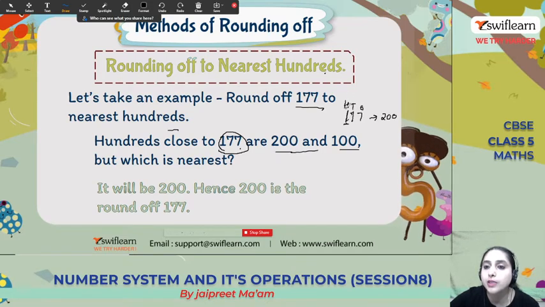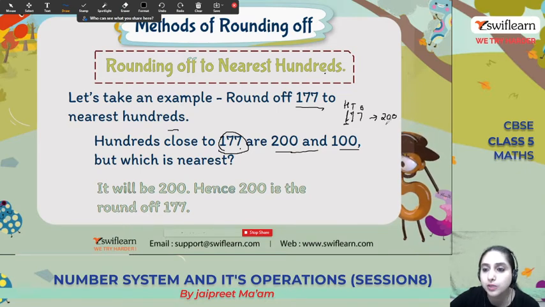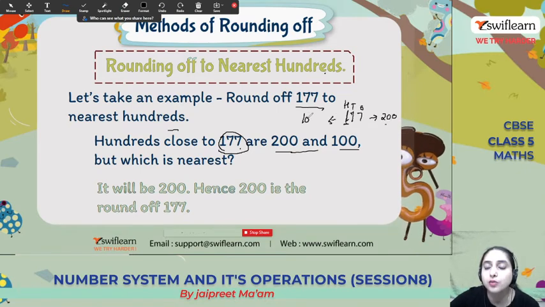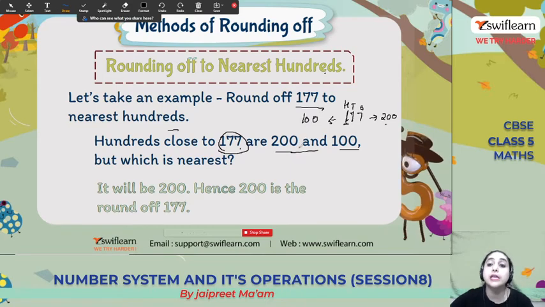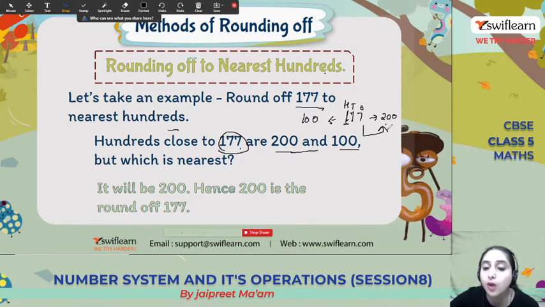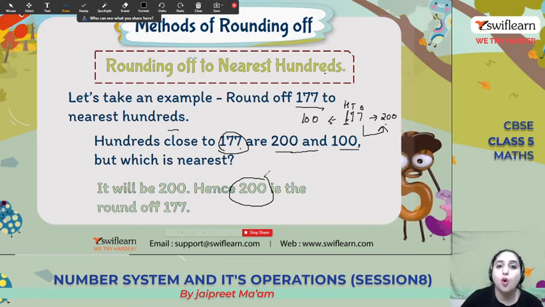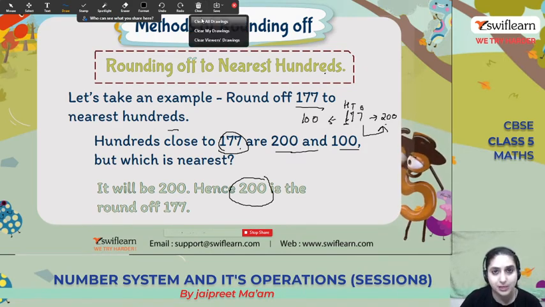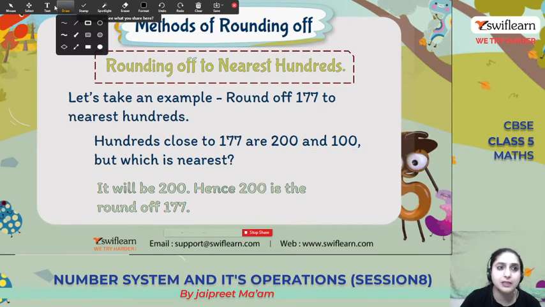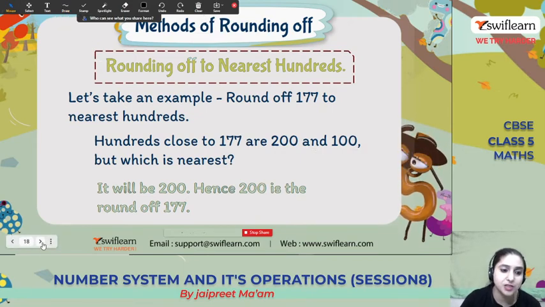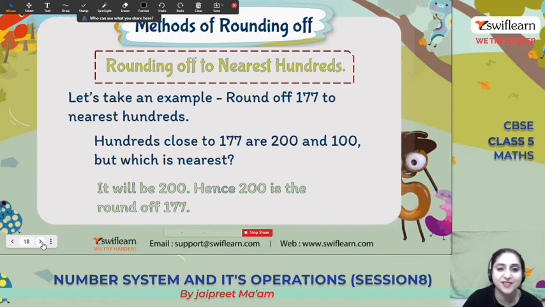It's 1 here. So it's close to 100 and it's close to 200. Which is nearest? Nearest is 200. So 200 is the round off of 177. Is it clear? It's easy, right? And very interesting, and we use it in our daily life.